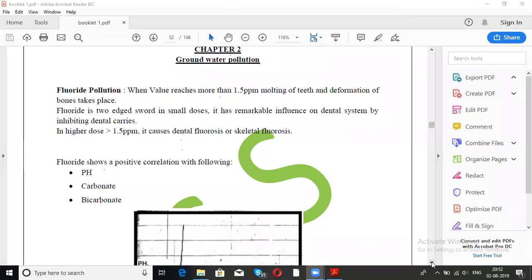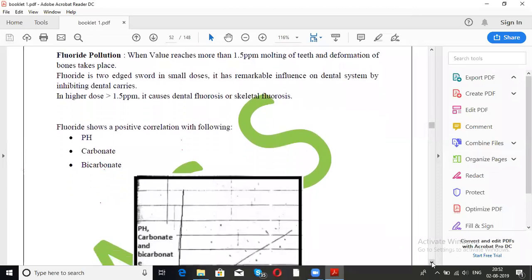As you know, surface water as well as groundwater also gets polluted. It's not like that groundwater cannot get polluted. There are various pollutants which actually pollute the groundwater. One of these is fluoride. The major water source that gets polluted by fluoride is the groundwater.